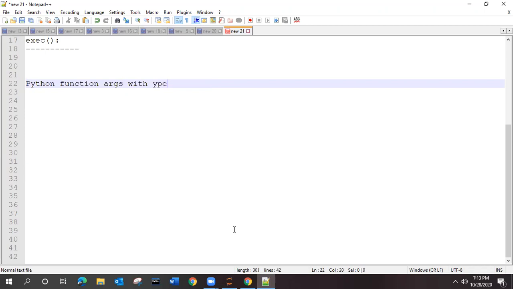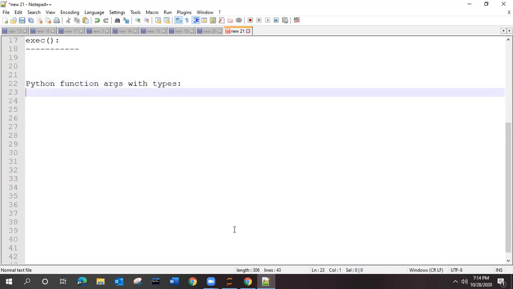What are the different types available? The types may also differ, so how they differ, we are going to see the syntax and examples for each and every function.